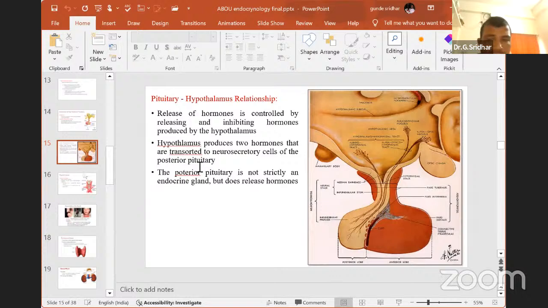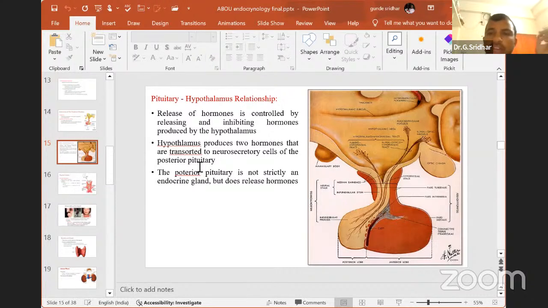I didn't keep the slide, but we can discuss like this. ACTH is released from the anterior pituitary gland by a hormone released from the hypothalamus, that is called ACRH. ACRH means adrenocorticotropic releasing hormone. That means a tropic hormone which is released from your pituitary but activated by your anterior pituitary secretion, that is called ACRH.